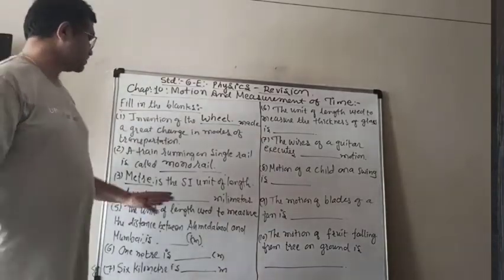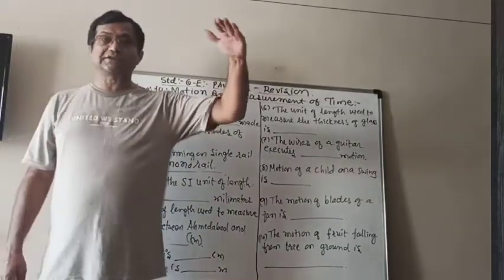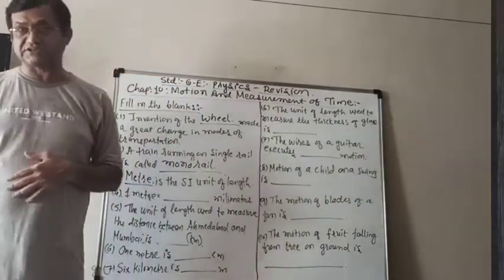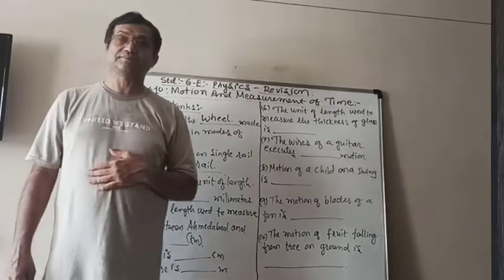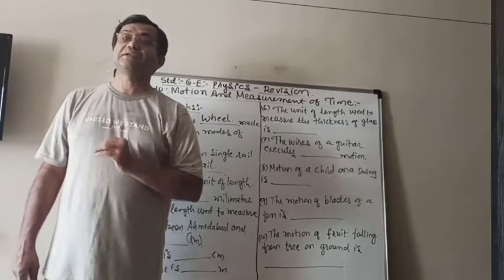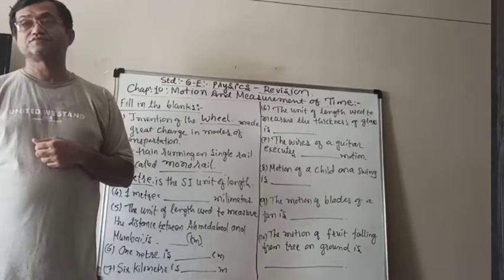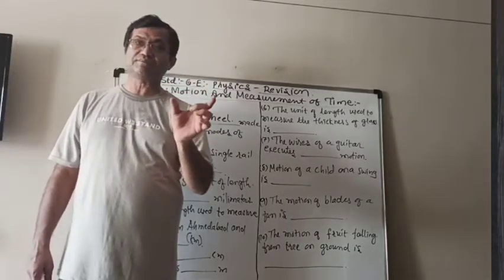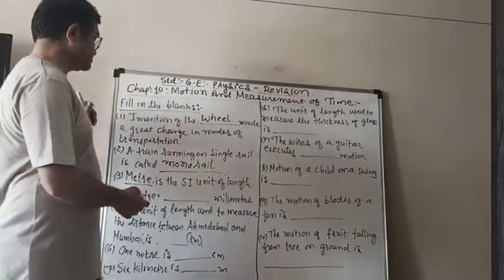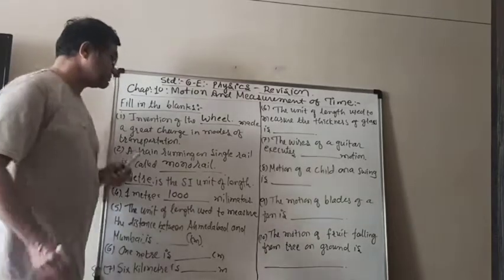1 meter is equal to blank millimeters. Now we know that 1 meter is divided into 100 equal parts, which are known as centimeters. But in 1 centimeter also there are 10 subparts. Each part is known as a millimeter. So 1 meter is 100 centimeters and each centimeter is 10 millimeters. So 100 times 10, the answer is 1000. So 1 meter is equal to 1000 millimeters.